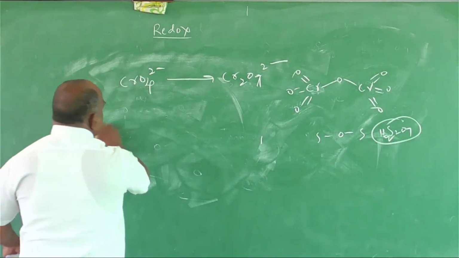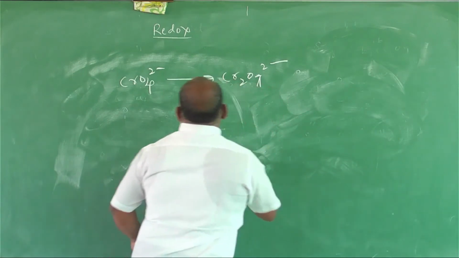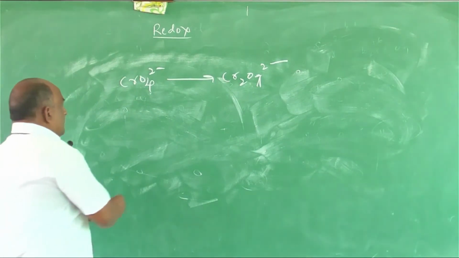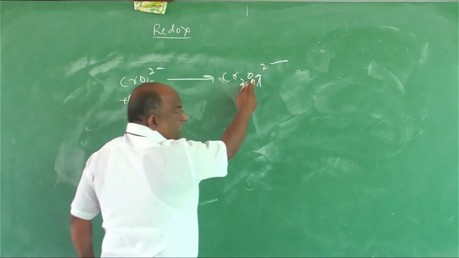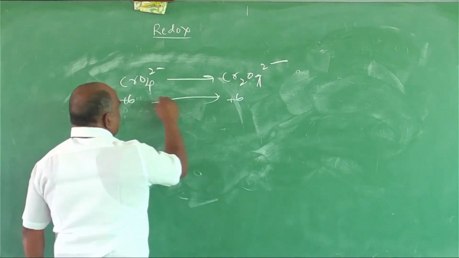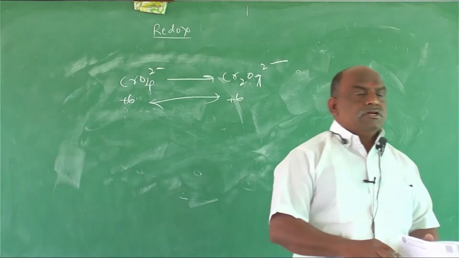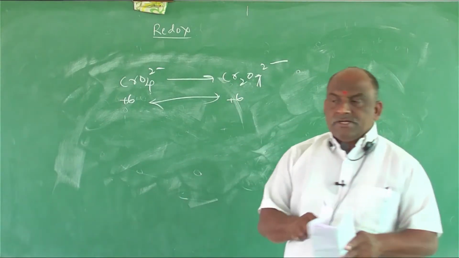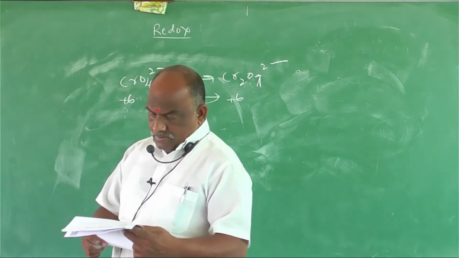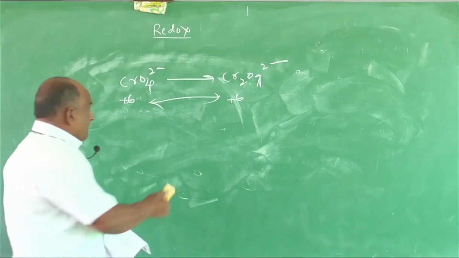And here, what is the oxidation state of chromium? 4 times 2 is 8, 8 minus 2 is plus 6. 7 times 2 is 14, 14 minus 2 is 12, 12 by 2 is 6. There is no change in oxidation number from reactants to products. So this reaction undergoes neither oxidation nor reduction. So the first option is right. That was question number 11. And next, question number 12.